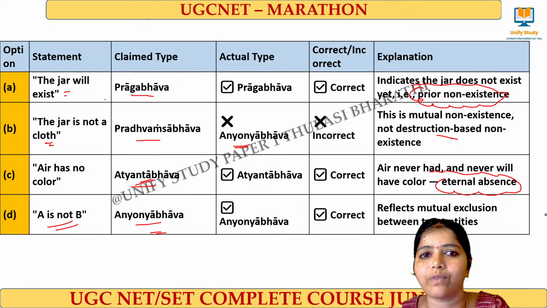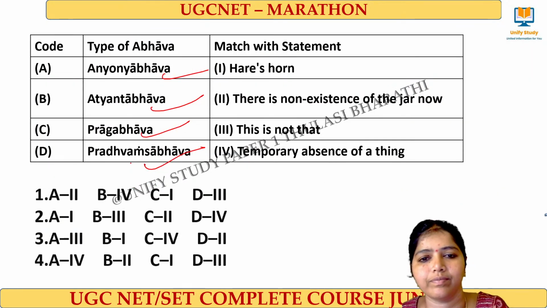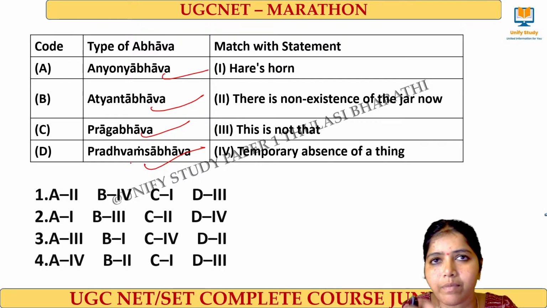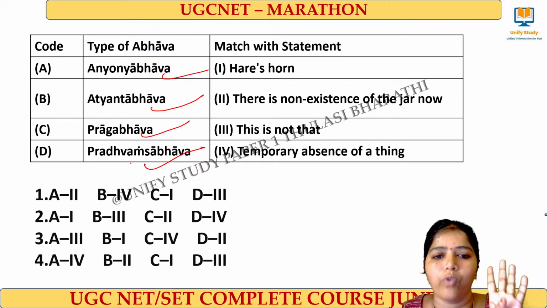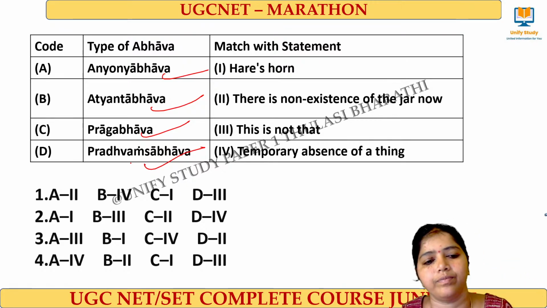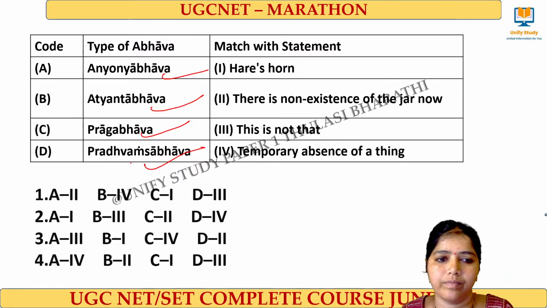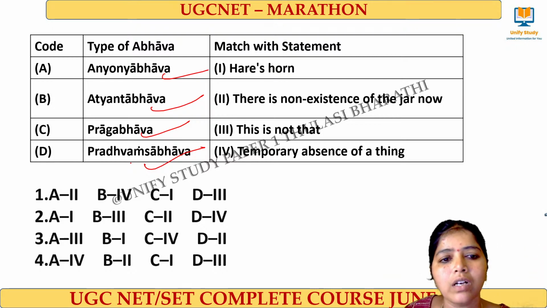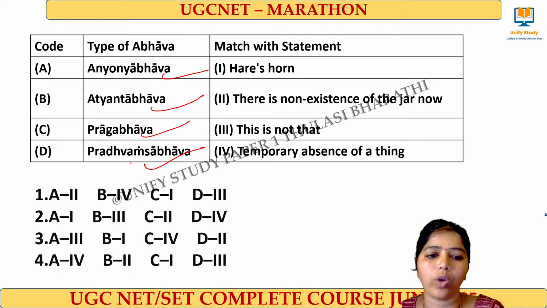Jar will exist, what we have told. This comes under abhavas, 4 types: Prag Abhava, Pradhvamsa Abhava, Atyanta Abhava and Anyonya Abhava.